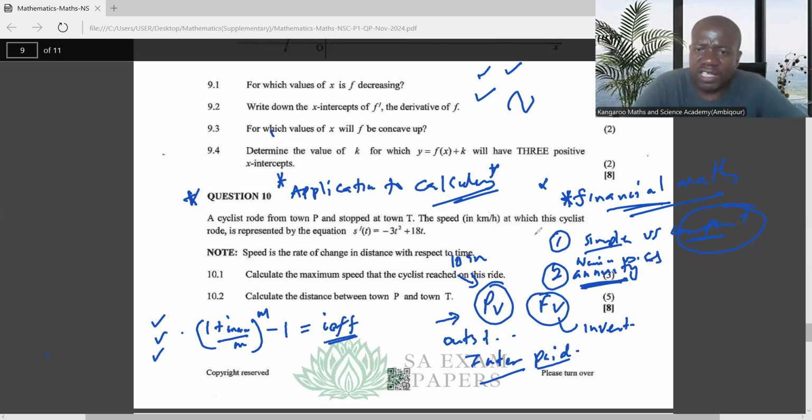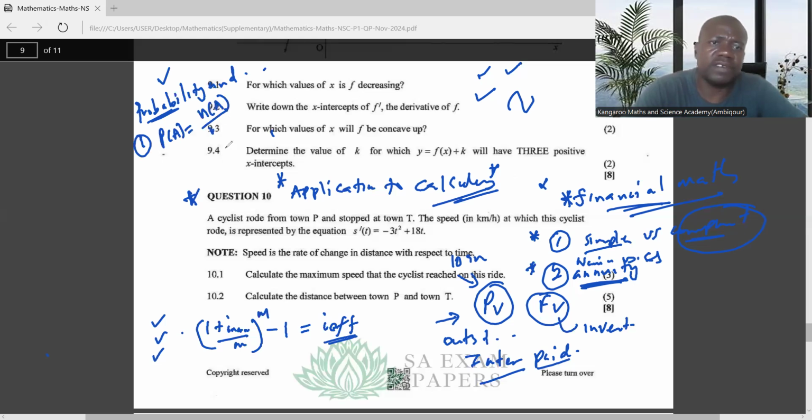Then, after having prepared the financial maths, I think for now I can advise you to start with probability and counting. But in terms of probability, there's a video that I actually created for probability. Just go through the video, try to understand how to calculate the probability, dividing by the sample size.